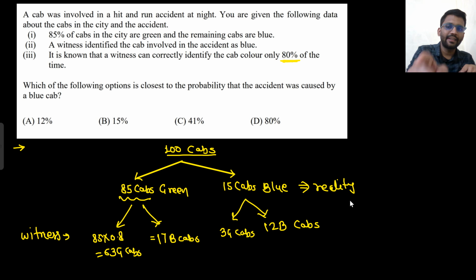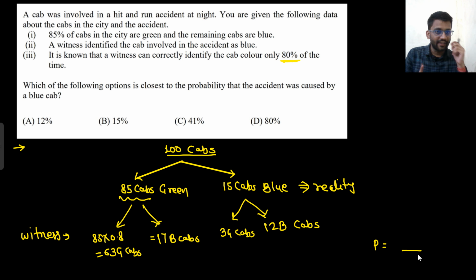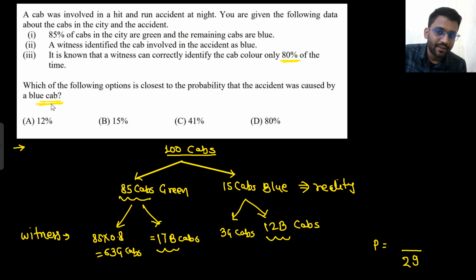Now the witness identified the cab involved in the accident as blue. So the witness is saying that I have seen the blue cab. So what will be the probability? How many blue cabs will he see in the complete city? 12 blue plus 17 blue. That means 29 blue cabs he can see in the city. But what you need to find is the probability that the accident was caused by an actual blue cab.